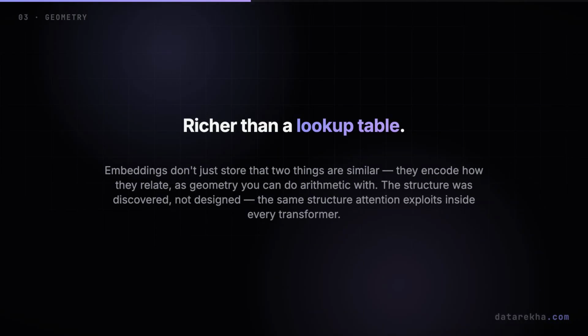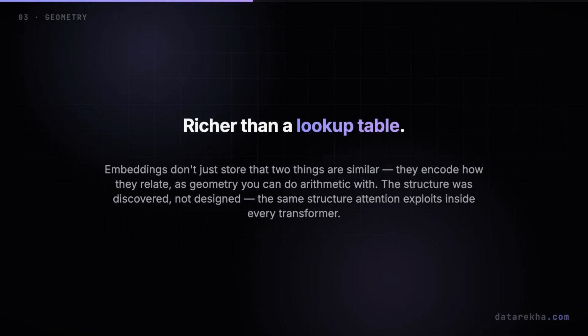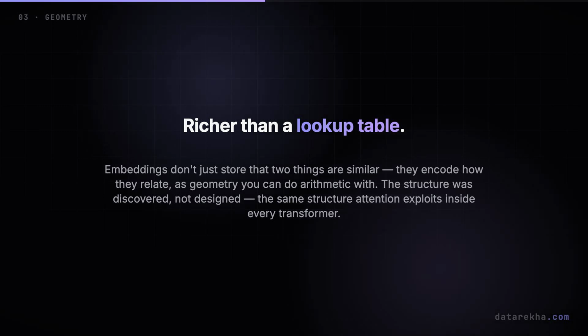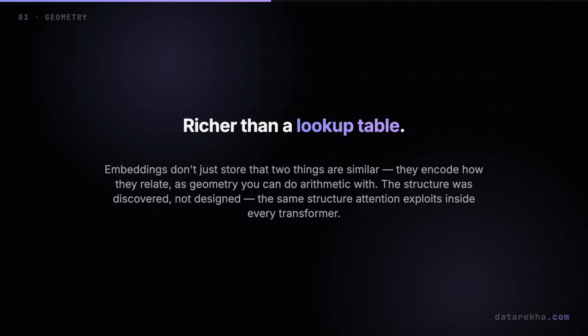This is why embeddings are so much richer than a simple lookup table. They don't just store that two things are similar. They encode how they relate. As geometry you can literally do arithmetic with. And that structure was discovered, not designed. It's the very same structure those attention layers exploit, deep inside every transformer.